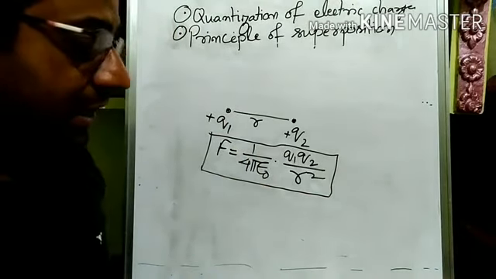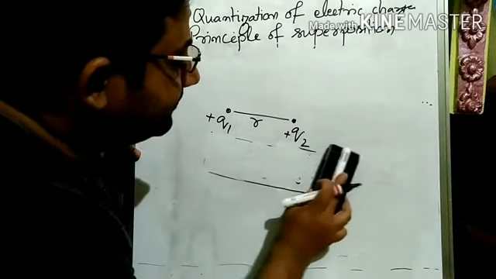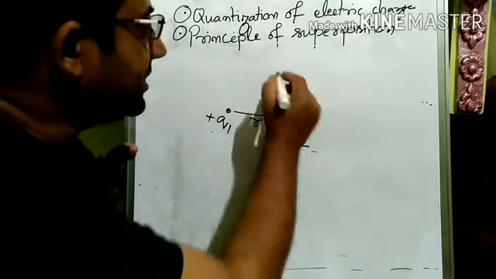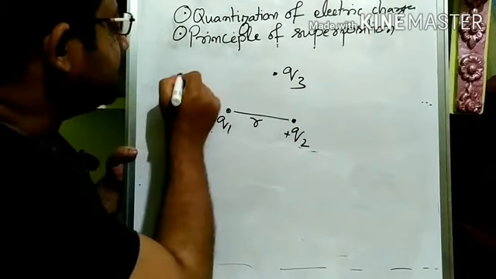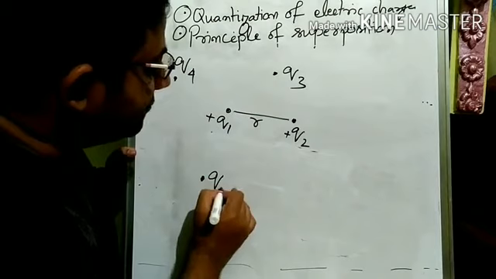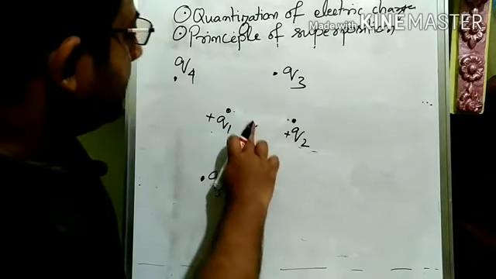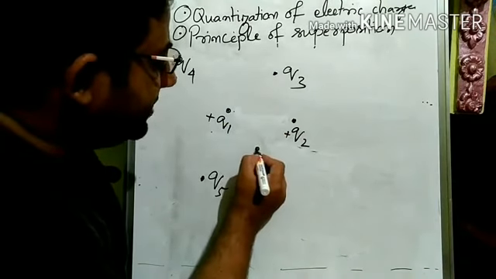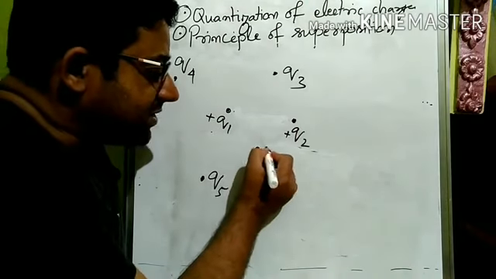Yes or no? Now, in superposition, instead of only two charges, if there are multiple charges, let us say here there is another charge which is Q3, here there is another charge which is Q4, here there is another charge which is Q5, and let us say there is a point P. Here let us say there is a plus 1 charge.